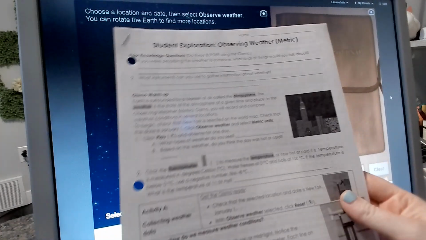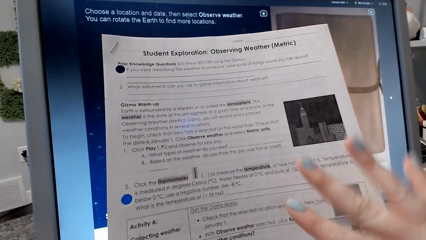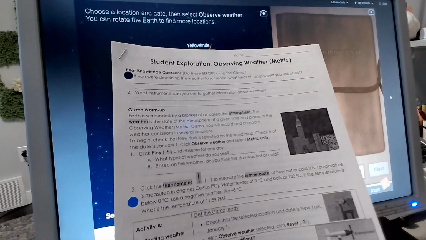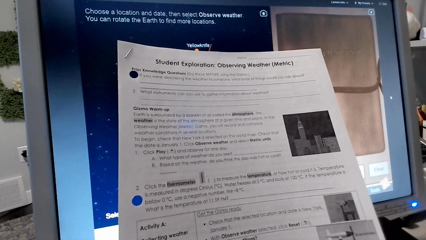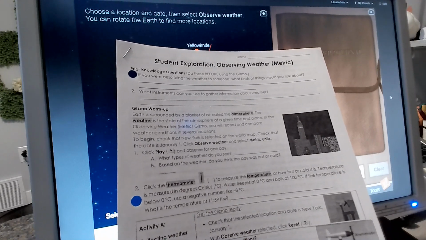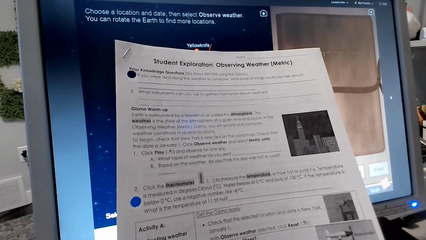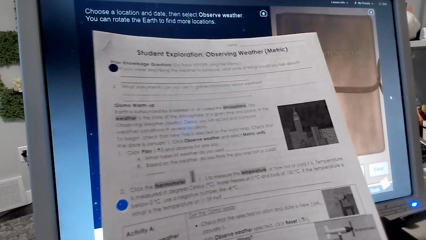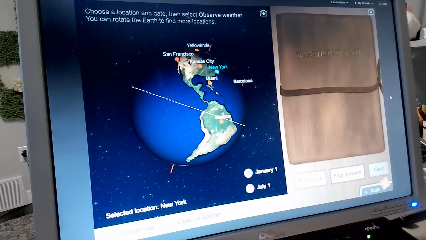Before we get going on any of that, though, we need to go through our prior knowledge questions. If you were describing the weather to someone, what kinds of things would you talk about? Maybe you're talking about air temperature. If we were describing weather in winter, we would be discussing wind chill.